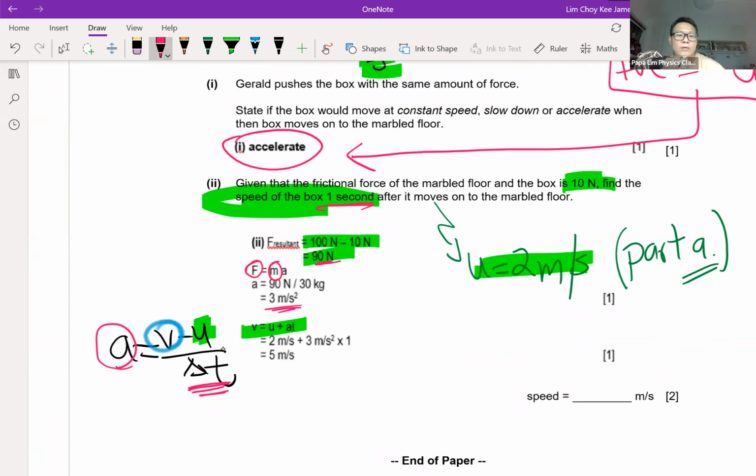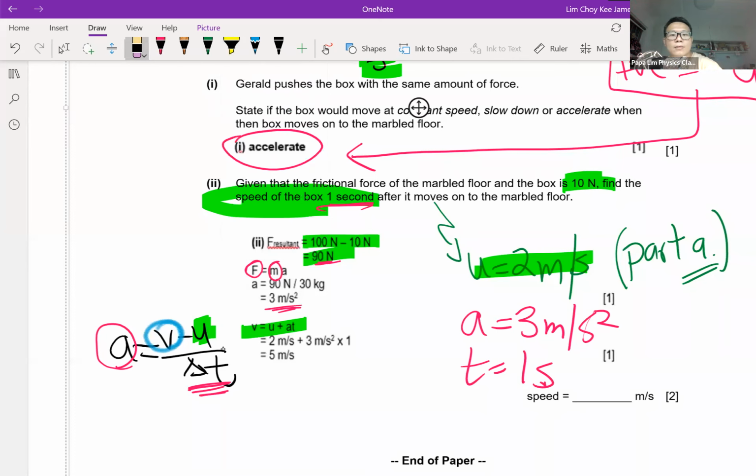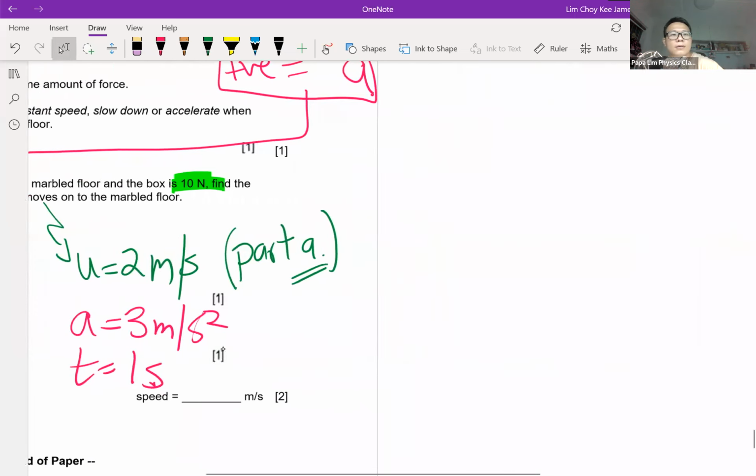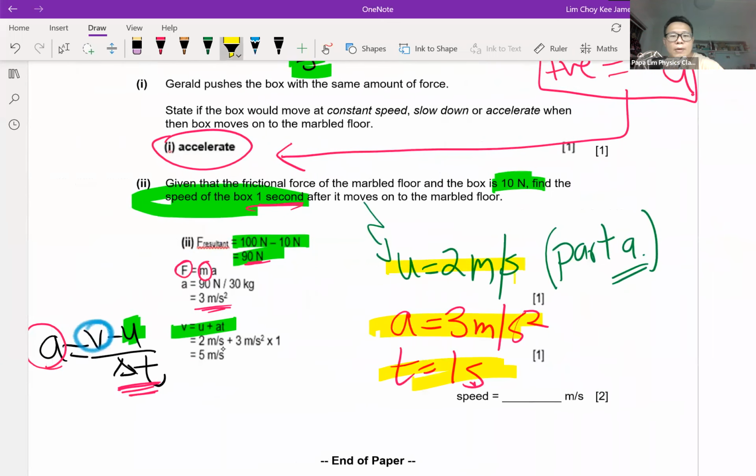So if I know A is now 3 meters per second squared, and I know the time is 1 second, I will be able to find my final speed.